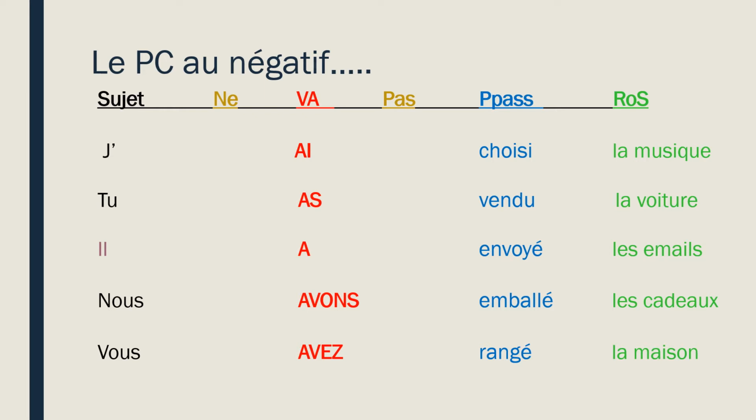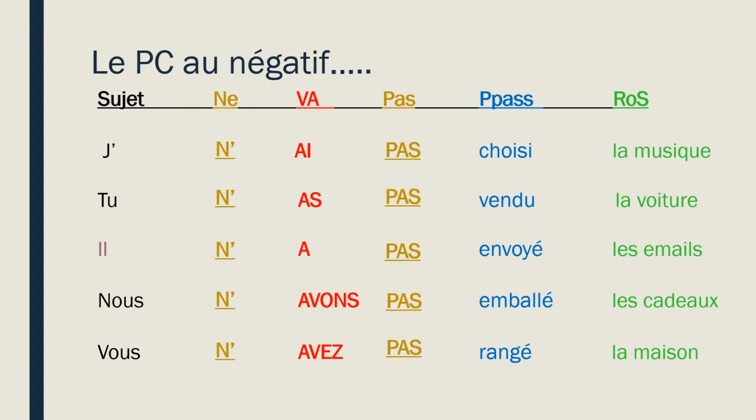Just like in any sentence, when we want to make a sentence negative, we need a ne and a pas. You can think of it as the wind up and the pitch, if you want to use a baseball metaphor, or you can think of it as two pieces of bread on your ne pas sandwich with the verb in the middle. Whichever metaphor works for you, great. Just make sure you're applying it consistently. When it comes to passé composé, nothing has changed. We're still using ne pas the same way we have before. We put the ne before the verb. Notice that since all of these verbs start with an A, we have to put in an apostrophe, so always pay attention to that. And then, of course, we have pas.